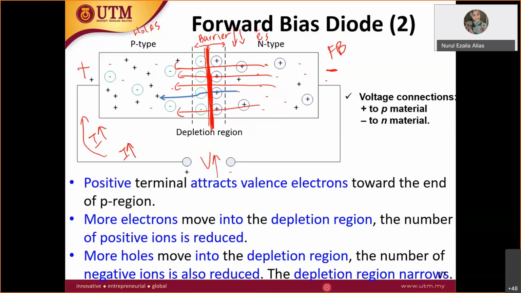So the key is the depletion region, or the barrier, will become narrower. The barrier will become less, and when there is almost no barrier, it is very easy for everyone to pass through, and current flows in this forward bias diode.